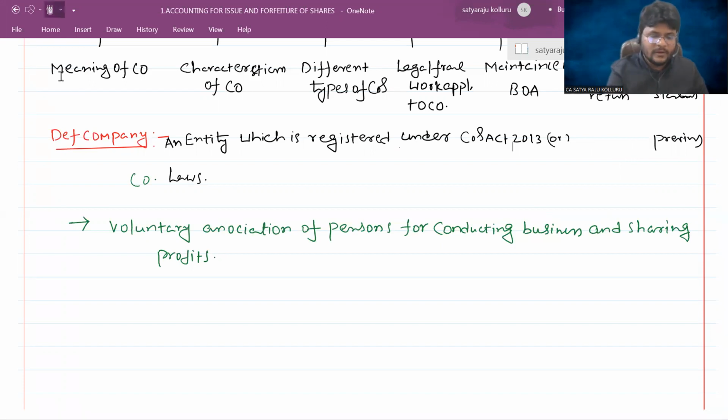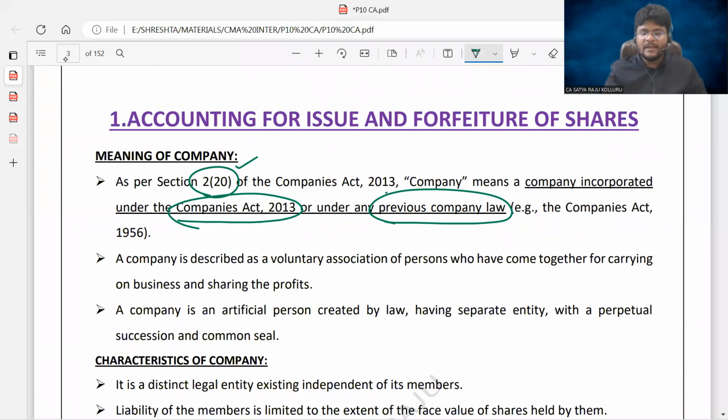Just let me change the correct sentence, or under any previous company laws. Is it okay, guys? The same thing here I have given. Now here he used the word incorporated. Sir, incorporated means a company will not exist on its own.